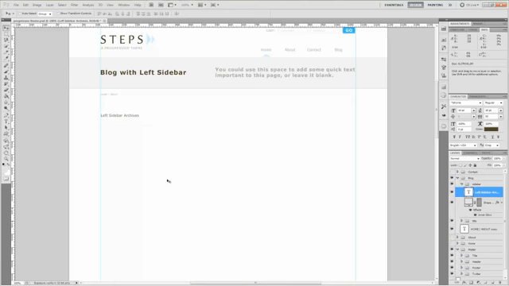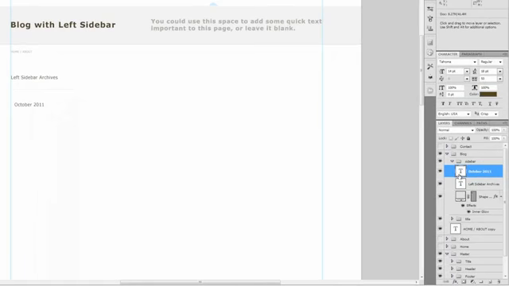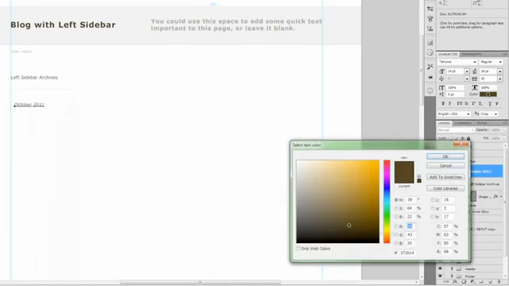Alright, now let's go ahead and create us a link for our sidebar archives, and it'll be October 2011. Double click it and change the color, and the color is going to be 6BB2FB.